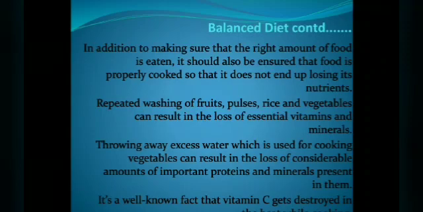It is a well-known fact that vitamin C gets destroyed when you heat it. So during cooking, when you heat it, vitamin C gets destroyed. So you have to be very careful. You should not cook on a very high flame, so take care of vitamin C so that you get proper nutrients or nourishment.